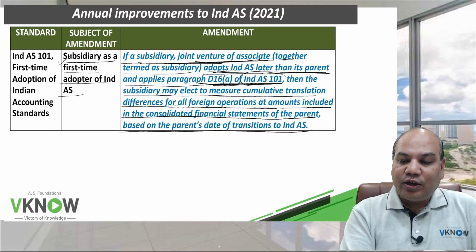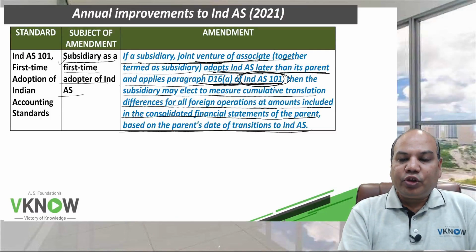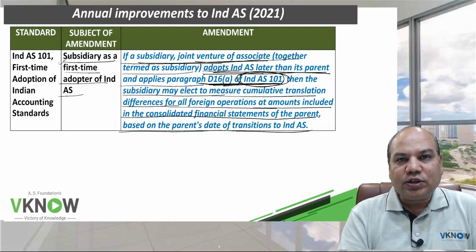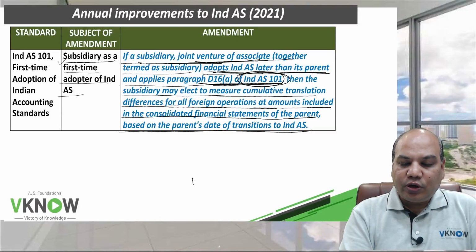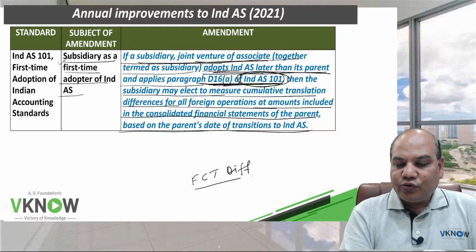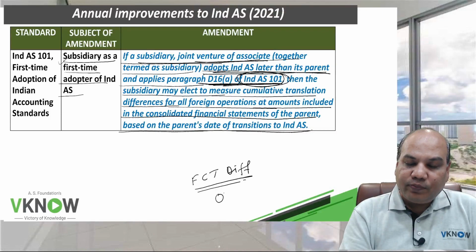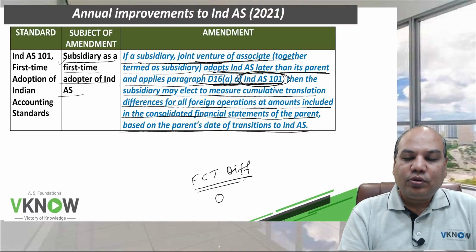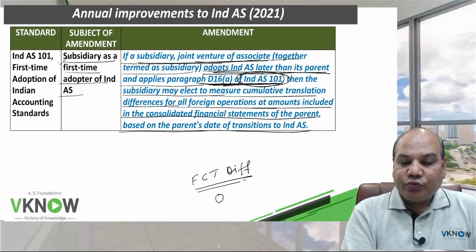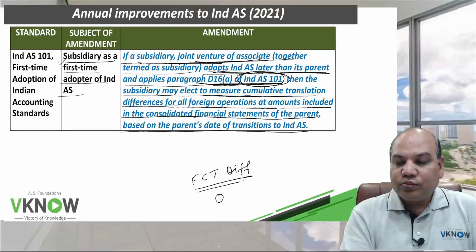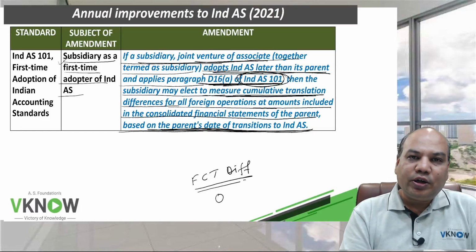So under Ind AS 101, if you have cumulative translation difference, foreign currency translation difference, students will remember that they are taken at zero value, but this amendment says you can take the value based on the amount appearing on the date of transition to Ind AS.